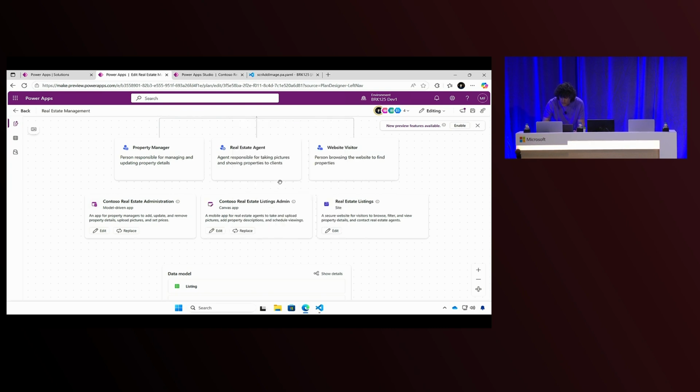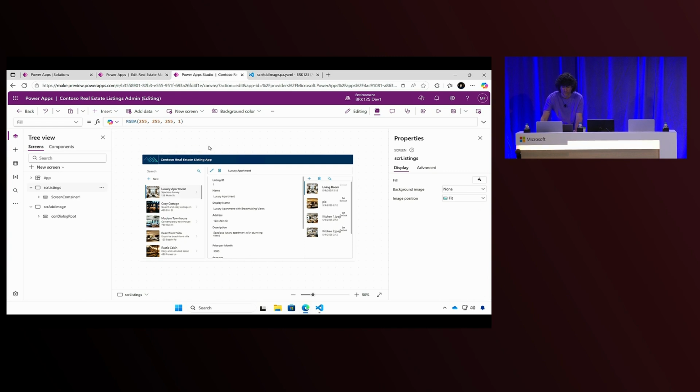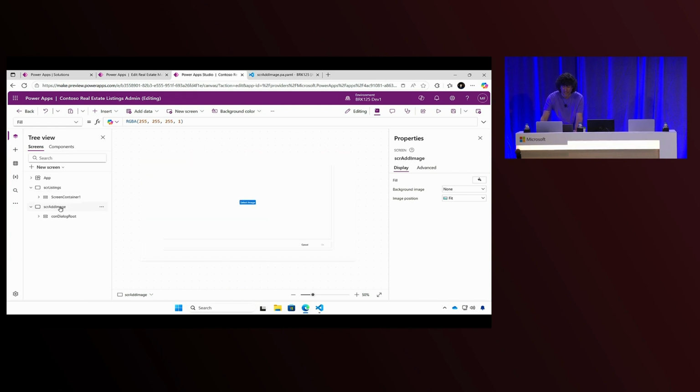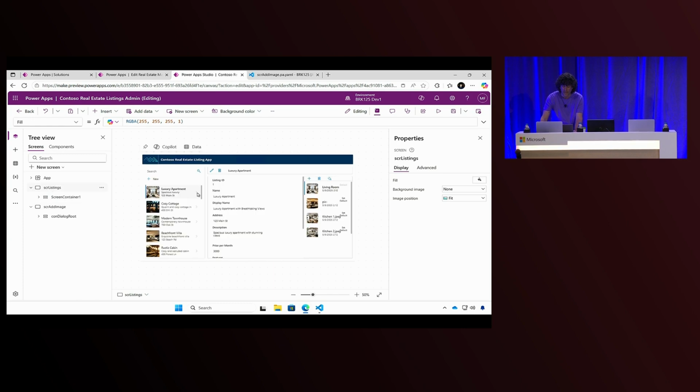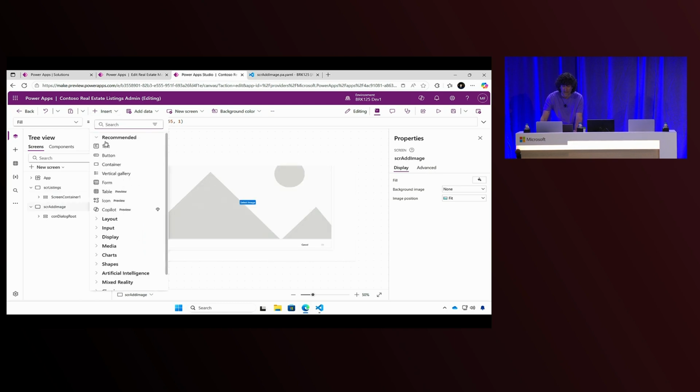Here, I will select the Contoso Real Estate app, and now I have my Canvas app, and I can go ahead and edit and start to create. I already preloaded this for the demo. This is my application. This is how makers create apps. They will drag and drop controls. They can add a little bit of code if needed. But even if they are not using code, there is always code behind, right?